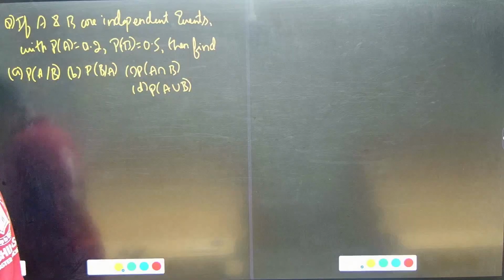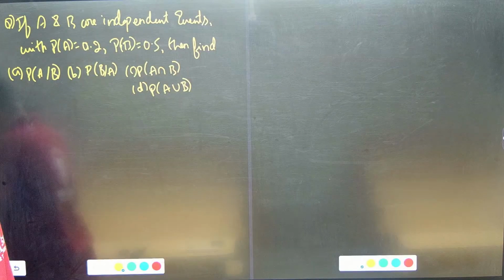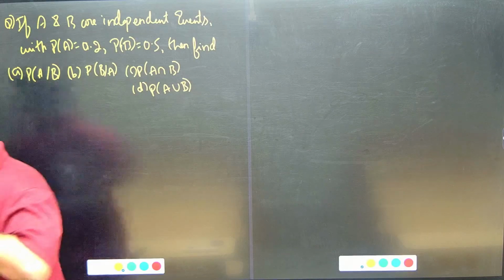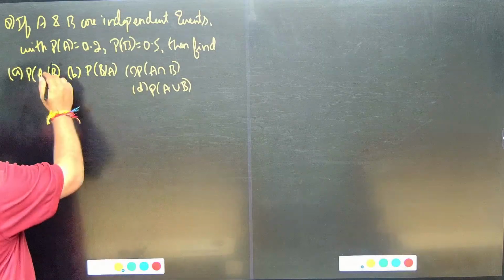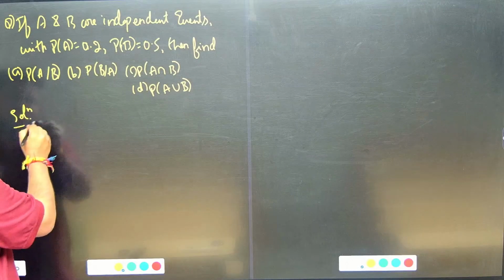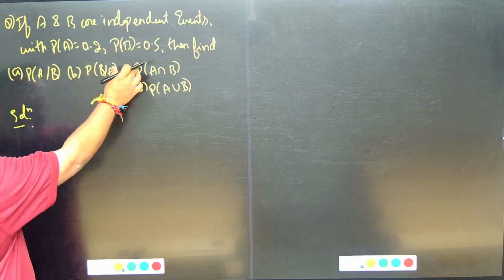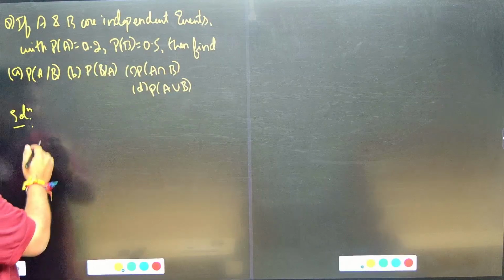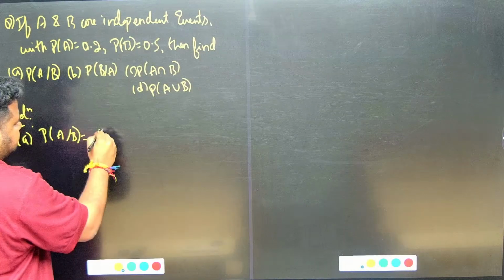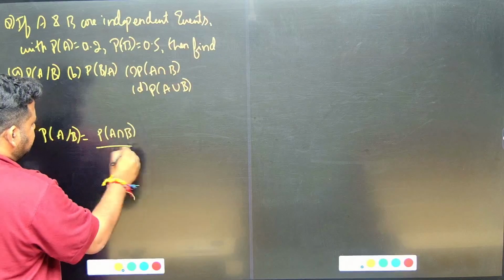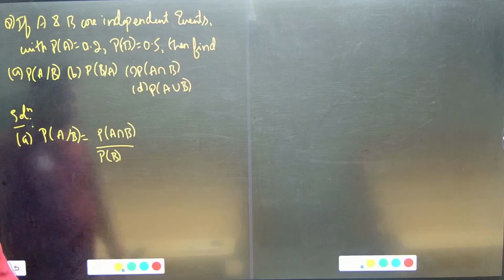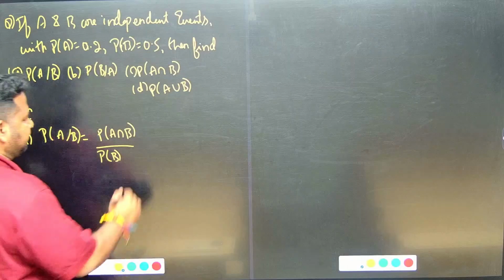Let us start with the solution for this. Now see here, they are telling independent events. First thing in the solution, we have to write what is given: P of A is equal to this, P of B is equal to this. But I'll write the solutions directly here. P of A by B can be written as P of A intersection B divided by P of B. This is conditional probability, we can write it like this.